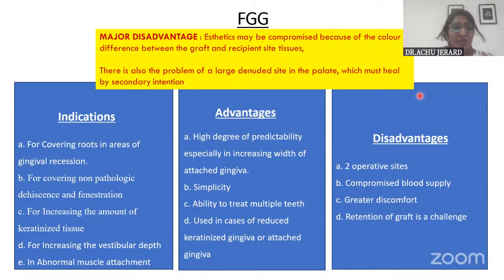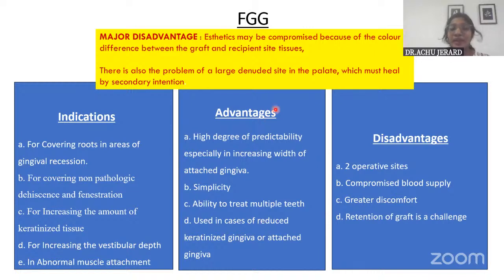So once you understand what procedure is being done, I think you can form the indications yourself. For example, for FGG, the indications are covering the denuded root surface, increasing the width of attached gingiva, and increasing the vestibular depth. In case of dehiscence and fenestration, that is similar to recession, no? And also in areas of abnormal frenal attachment you can do this, because you are just raising a split thickness flap there, so the frenal attachment also will be relieved.